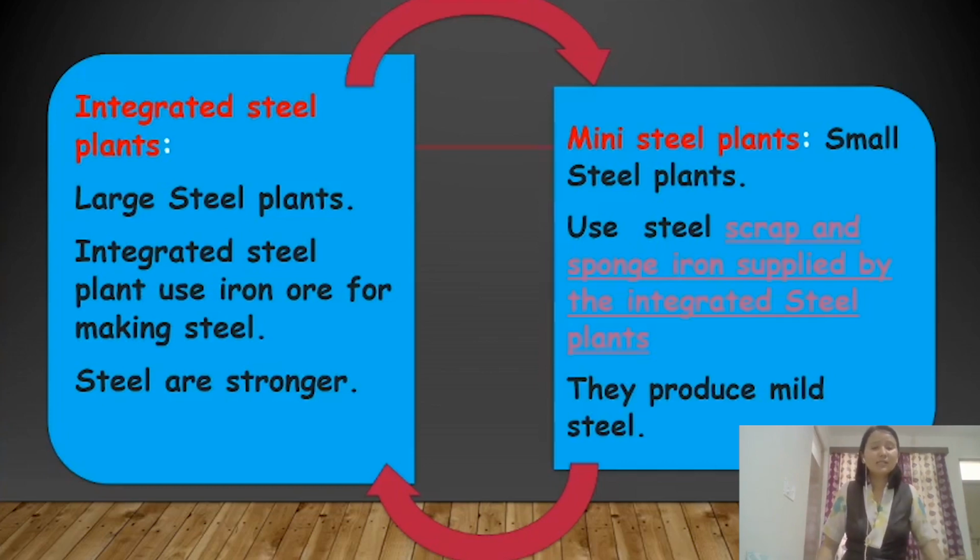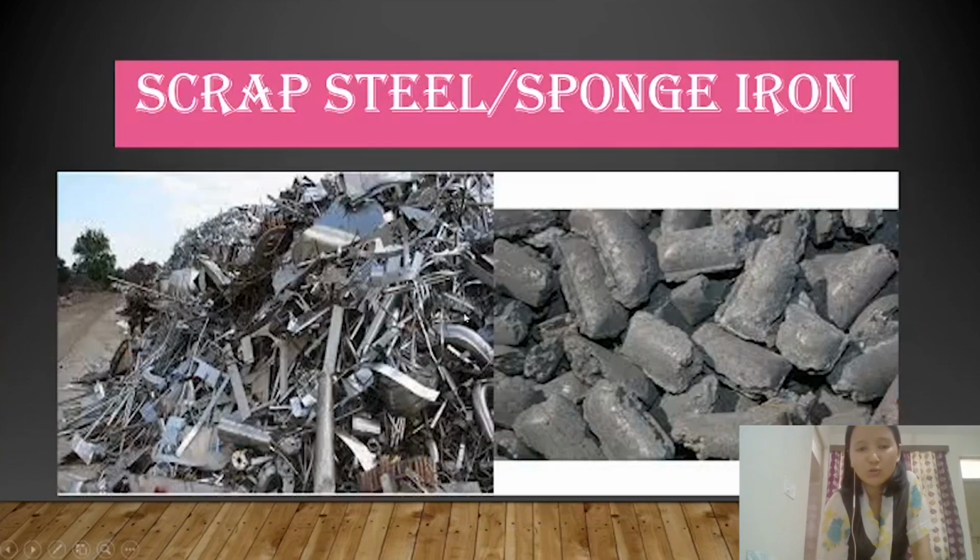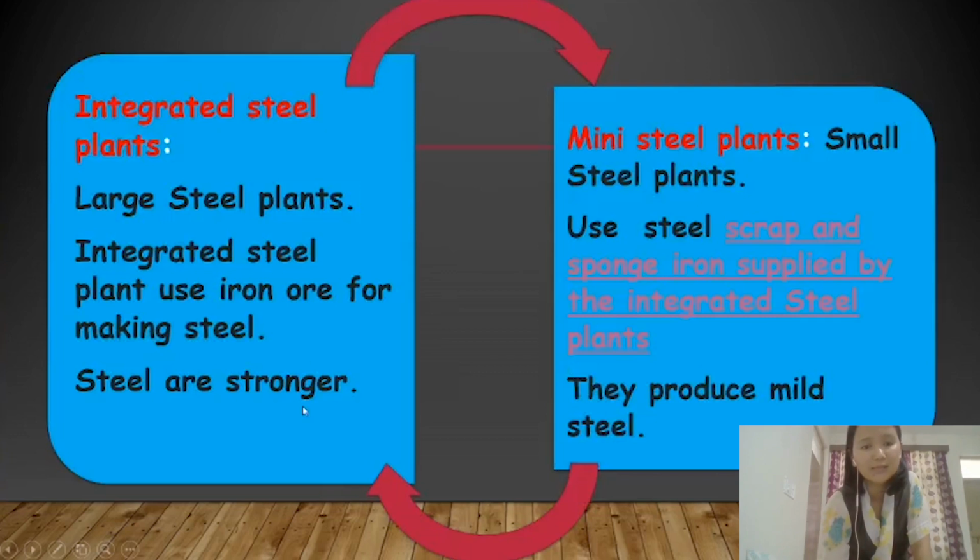In the large steel industry, they use iron ore to make steel. So in these integrated steel plants, they use iron ore to make steel. In the mini steel plants, they use scrap and sponge iron supplied by the integrated steel plants to make steel.